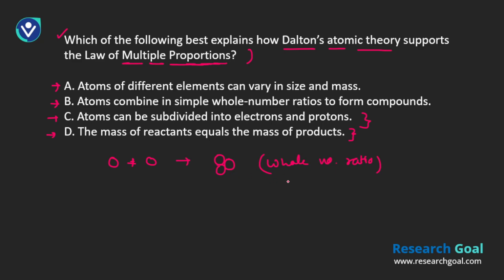Okay, then there will not be a fraction kind of thing. That is what is being proposed in the law of multiple proportions. Here you can easily see the statement being mentioned: atoms combine in the form of a simple whole number ratio. That is why option B is correct, because this law says that atoms combine in simple whole number ratios to form compounds.